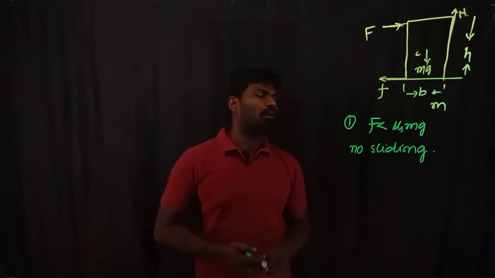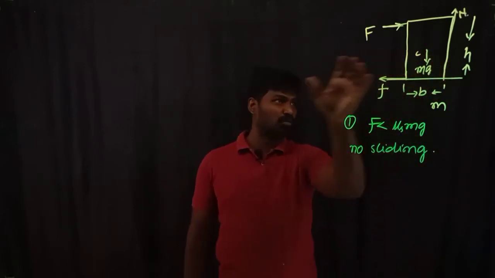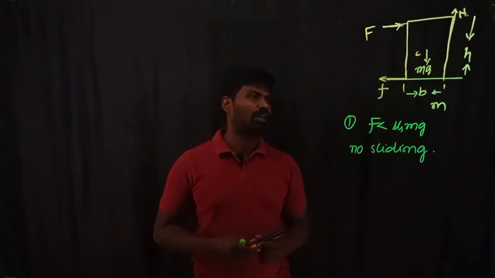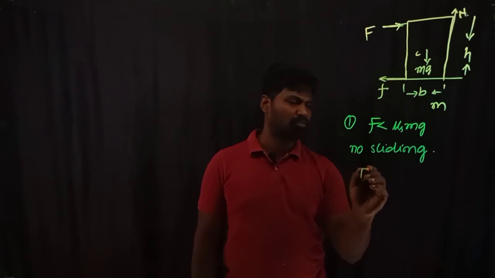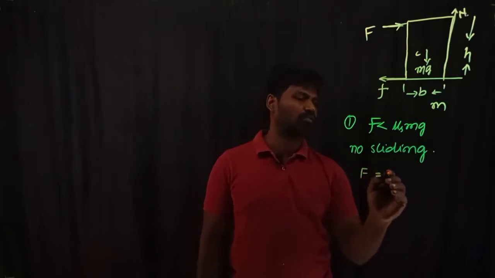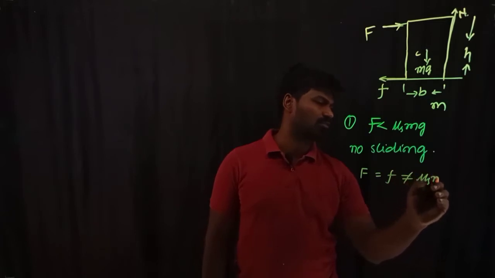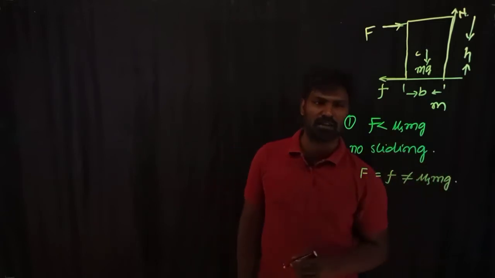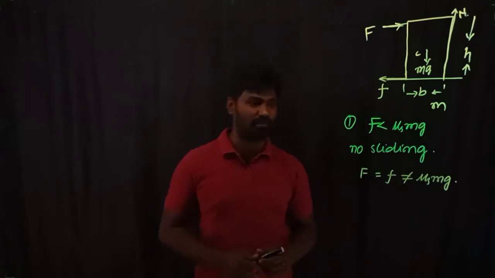When the body is not sliding, that is, the body is not moving along the horizontal direction, what can you write down? Along the horizontal direction, the applied force should be equal to the frictional force small f, which is not mu s into mg. Mu s into mg is the limiting frictional force value. Here the body is not moving. That means the applied force did not reach the limiting value.